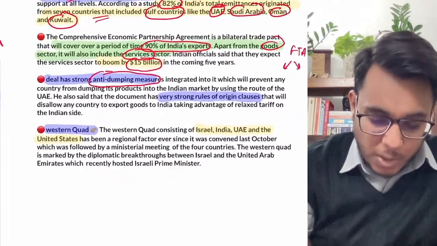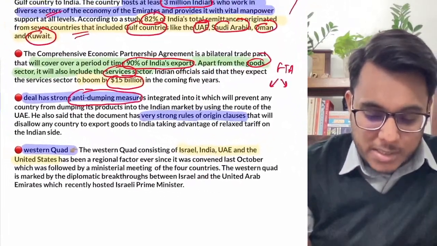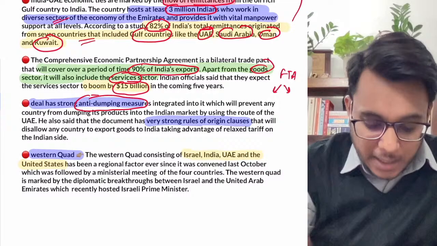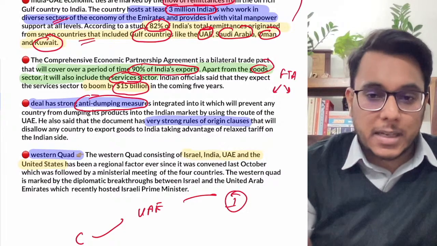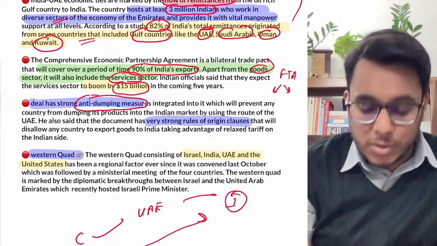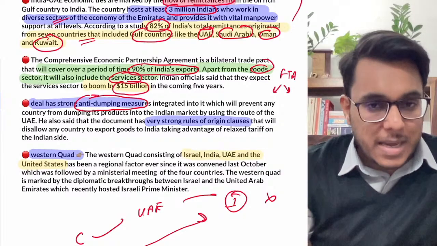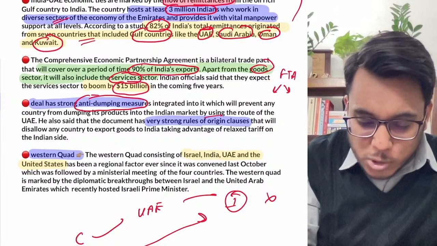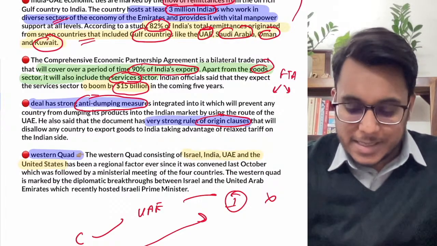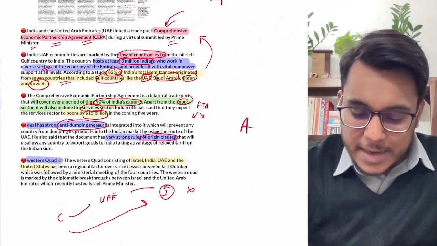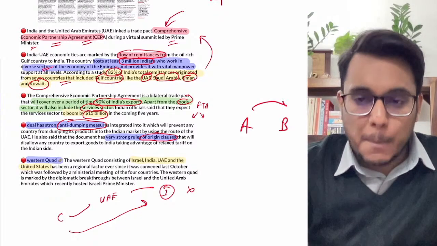Now guys, in this particular act, there are anti-dumping measures. It has been made sure that a third country is not first of all exporting the good to the UAE, and from UAE coming to India just for the purpose of dumping. So the anti-dumping provisions have also been added here. There are very strong rules of origin clauses also. Now, rule of origin means that let's say A country is exporting a good to B country.